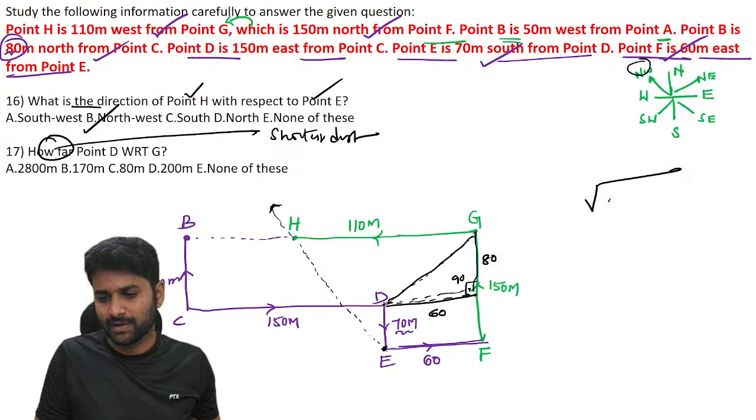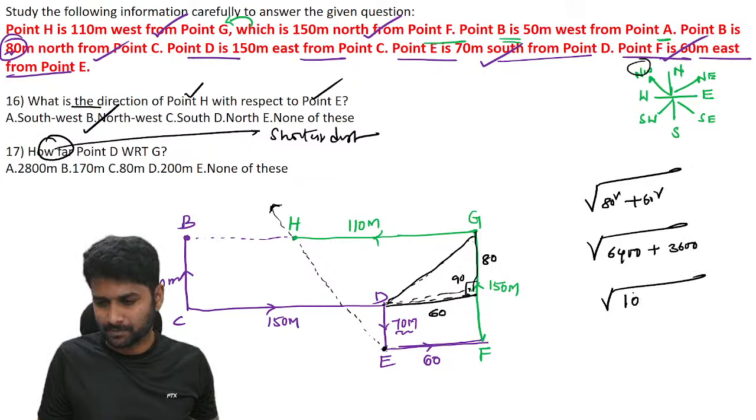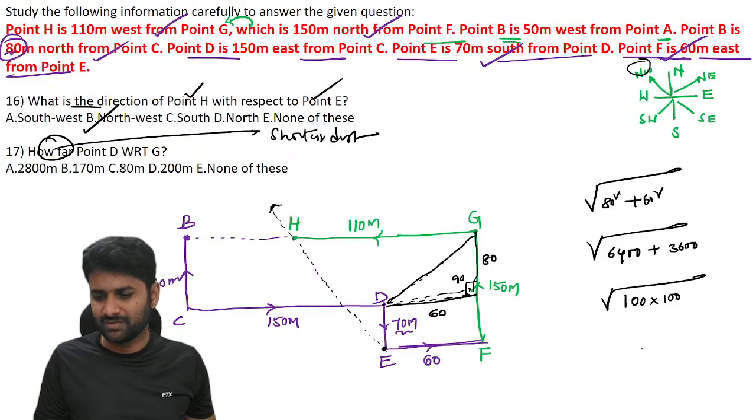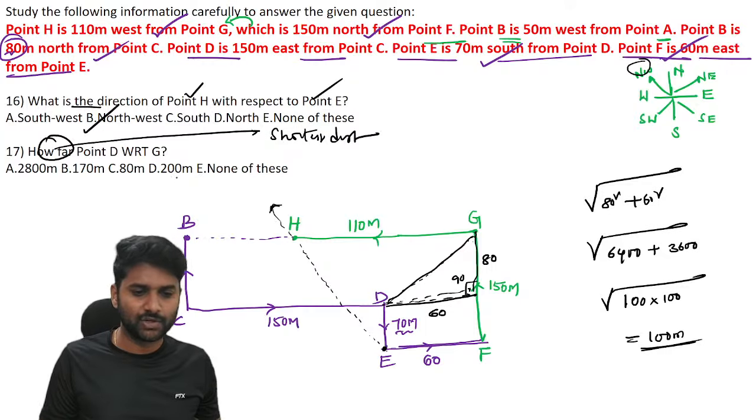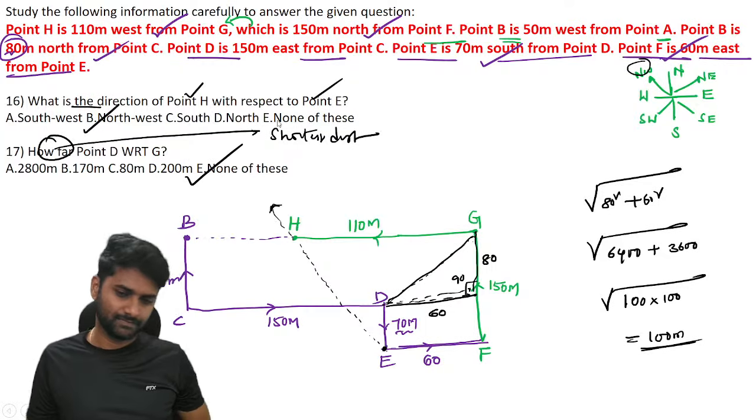So root over 80 square plus 60 square, root over 6400 plus 3600, root over 100 into 100, where 100 is common. So the resultant is 100 meters. So you can't find that option. Answer is none of these. Hope it's clear.